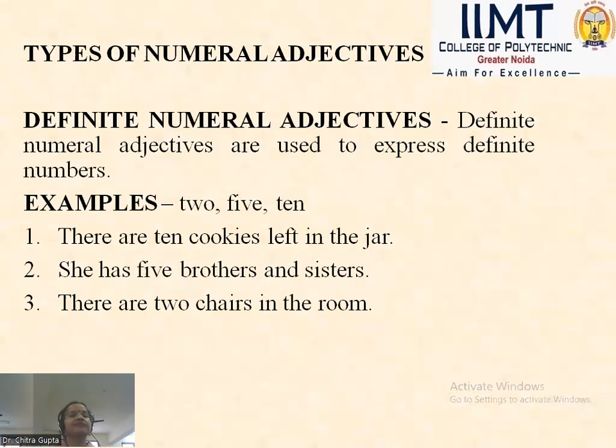Next example, there are 2 chairs in the room. So it shows how many chairs are in the room? 2. Means again it is a definite number adjective. How many chairs? 2 chairs in the room. Got the difference?